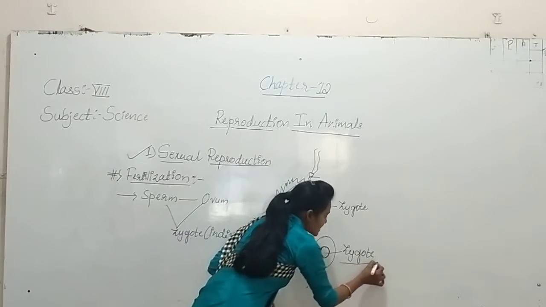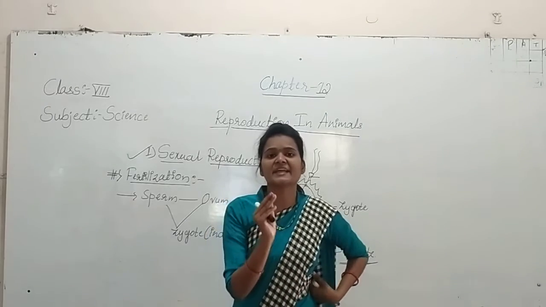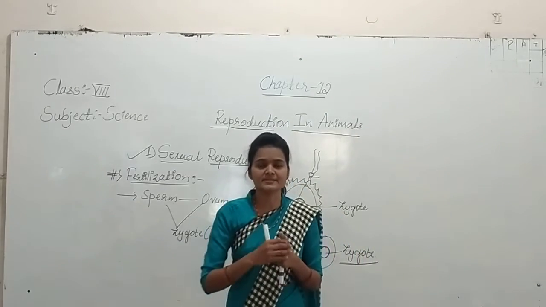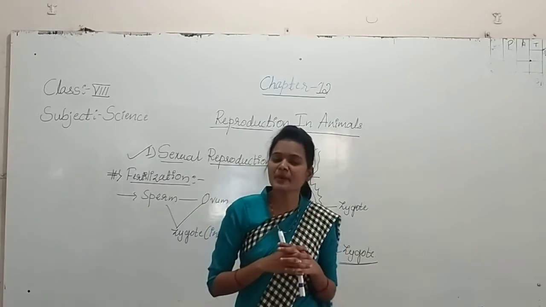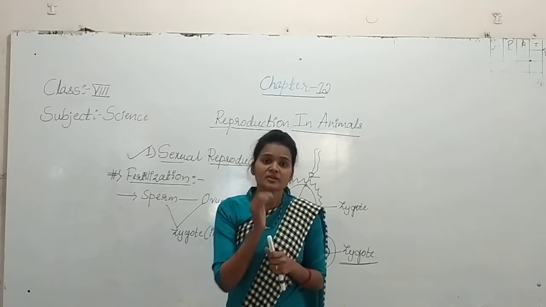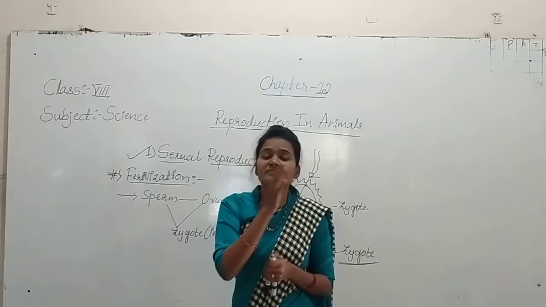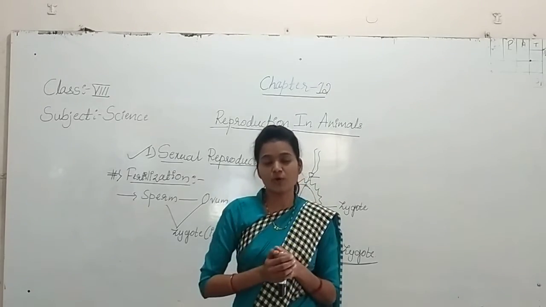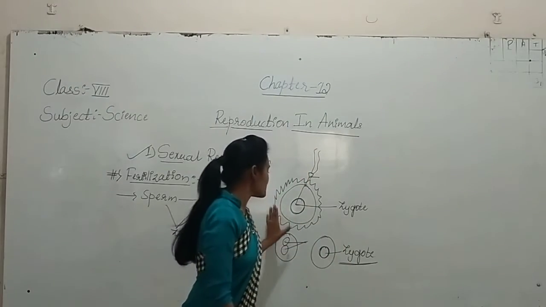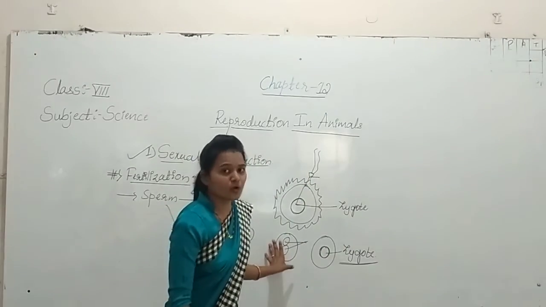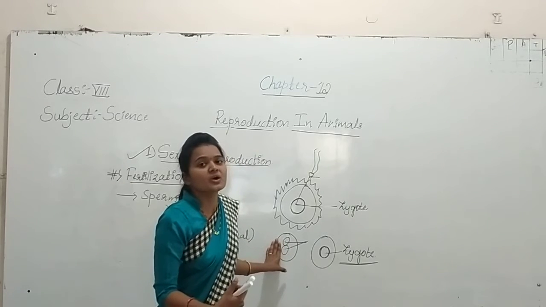Whatever zygote is formed has the characteristics of its parents. For example, in your house, your sisters or brothers carry some characters of your parents. Because in the fertilization process, the single nucleus of the sperm contacts a single nucleus of the egg.